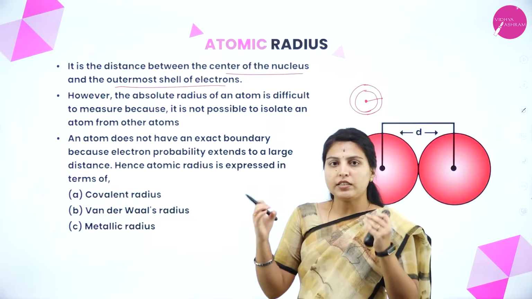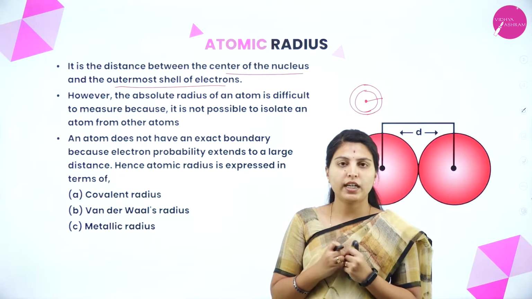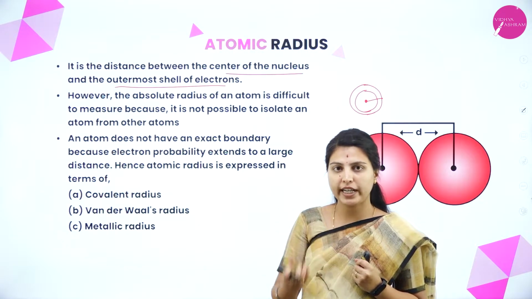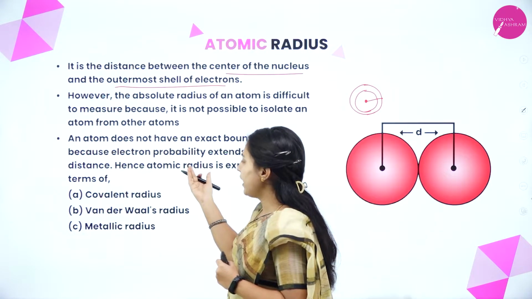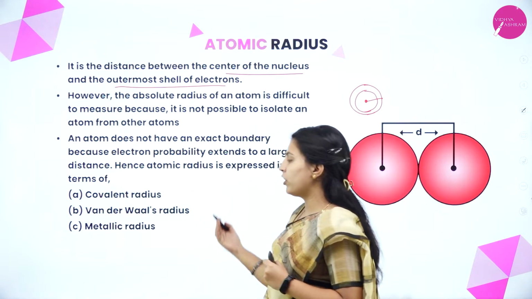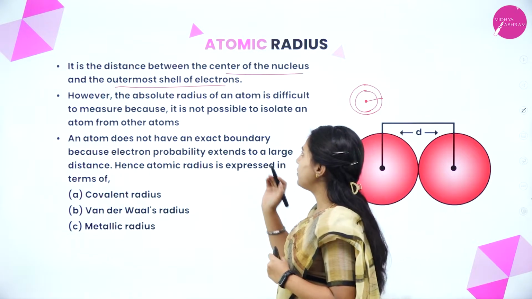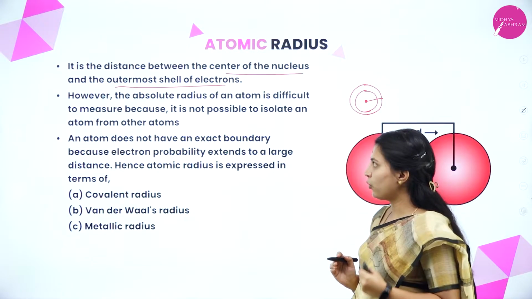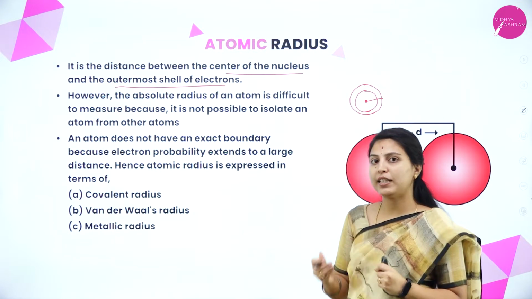But in a molecule, some atoms are very small and attached to one another, so at that time we cannot express the atomic size. Then it is expressed as covalent radius, van der Waals radius and metallic radius. The absolute radius of an atom is difficult to measure because it is not possible to isolate an atom from other atoms.